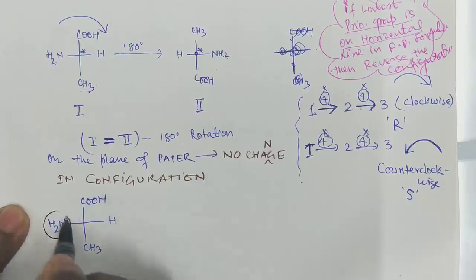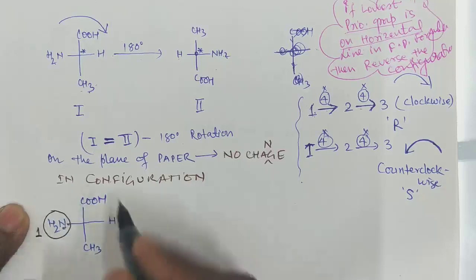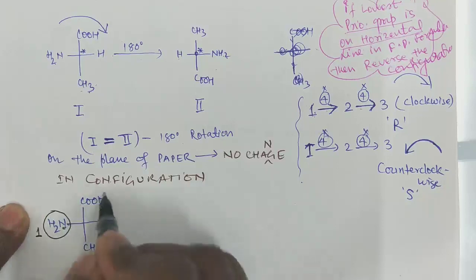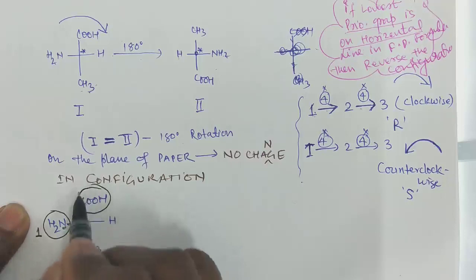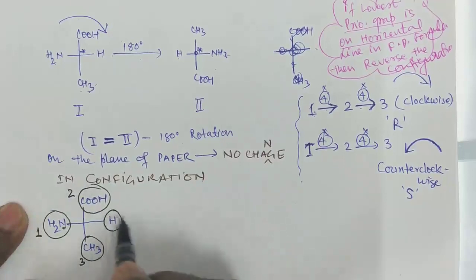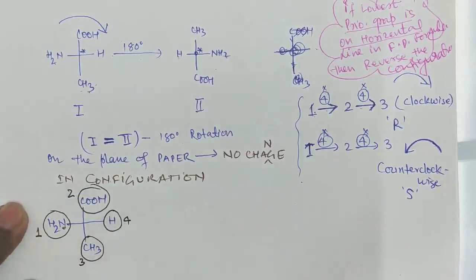So the first priority goes to this group. Now carbon, here oxygen, here hydrogen. So second priority will go to this group. And third priority goes to this group. And fourth priority group is here. So now see, where is the fourth priority group? Fourth priority and least priority group is where? It is on the horizontal line.